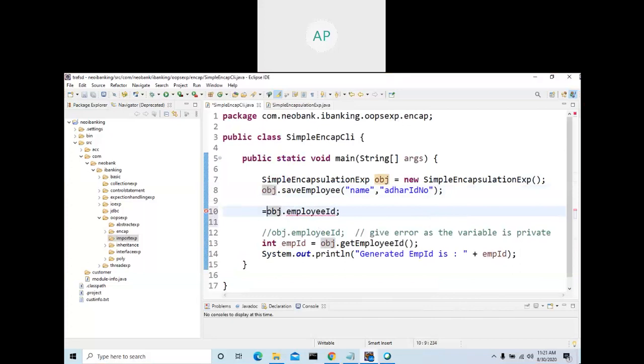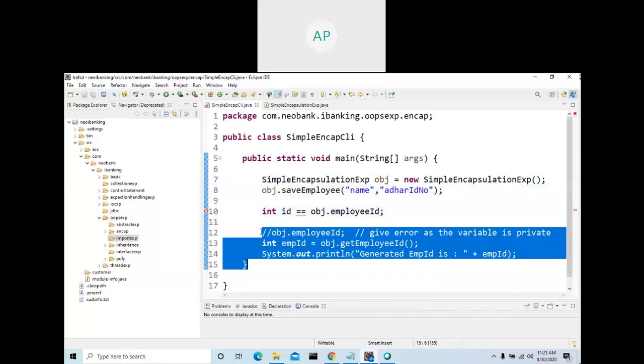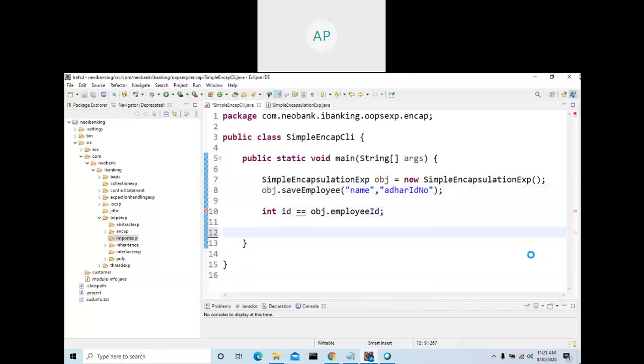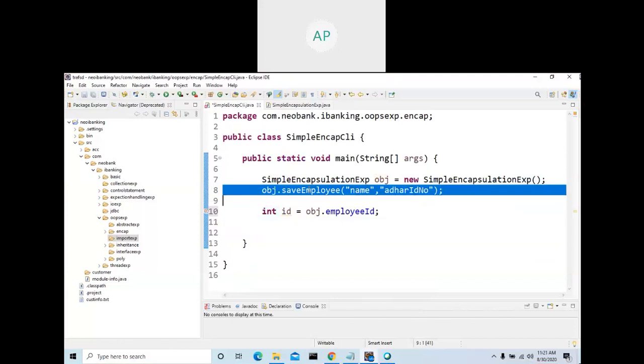Now it will send an integer. I can store this integer in another integer, int id equal to obj dot employee ID. Let me comment this one. We are trying to learn encapsulation. Equal to is an assignment operator. So now system.out.println.